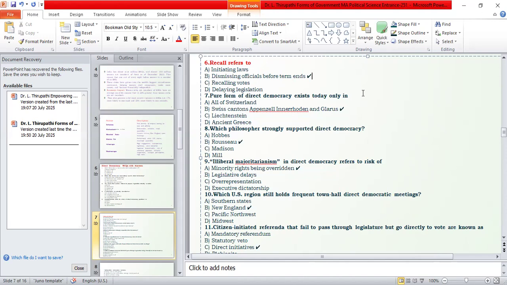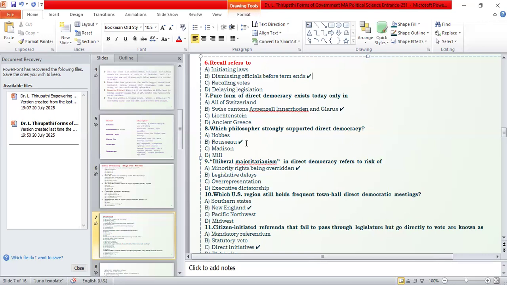And another question: the pure form of direct democracy exists today only in which of the states? That means in the Swiss cantons, Appenzell, Glarus. These are some of the small areas in Switzerland. And which philosopher strongly supported direct democracy? That is Rousseau.